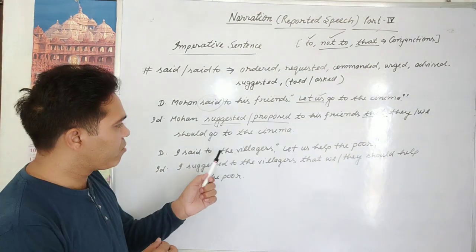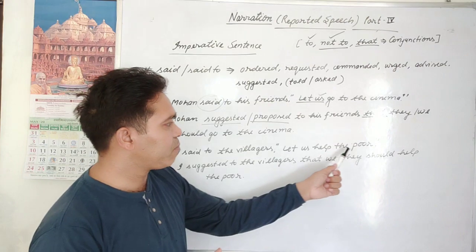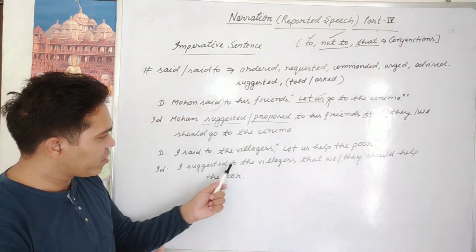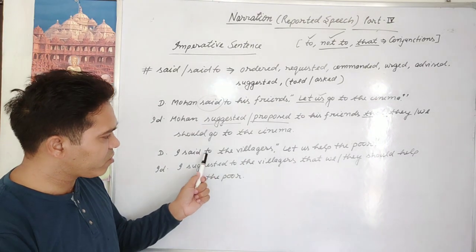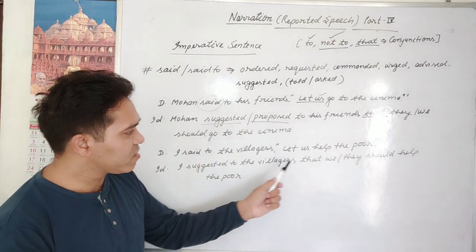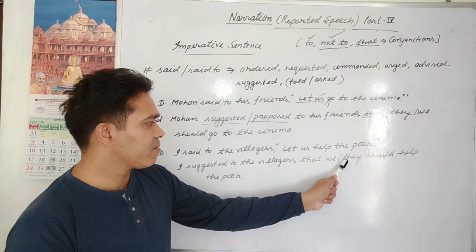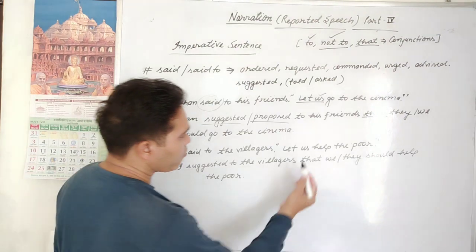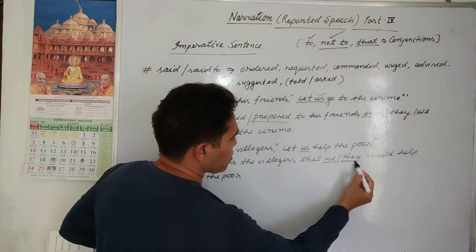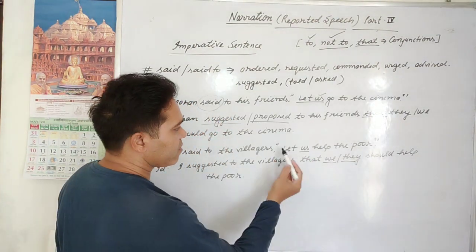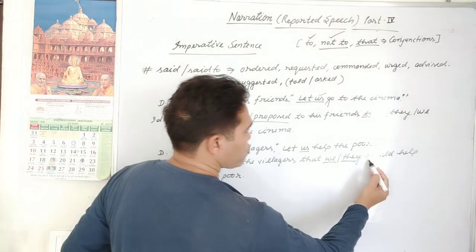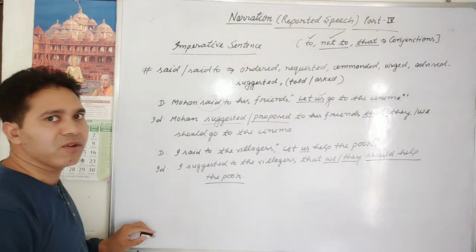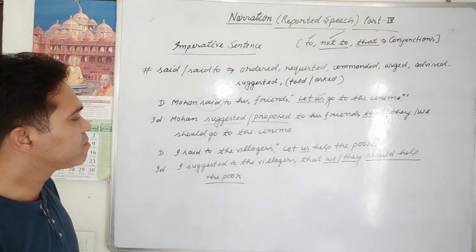Next, I said to the villagers, let us help the poor. Same: in place of said, suggested to. Suggested to the villagers, that we or they, in place of us, and the conjunction that, should help the poor. Anyone we can use. Is it clear?